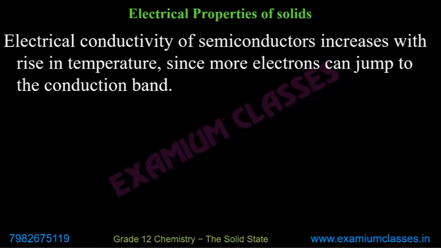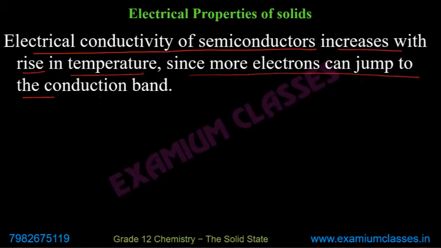Now, the important point here: electrical conductivity of semiconductors increases with rise in temperature since more electrons can jump to the conduction band. So you provide thermal energy, more electrons will move from the valence band to the conduction band.